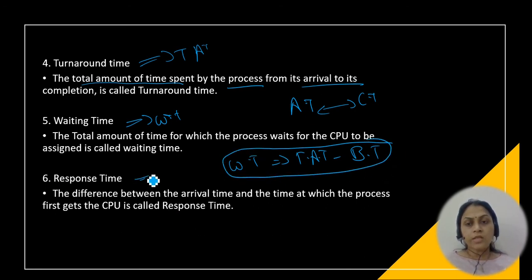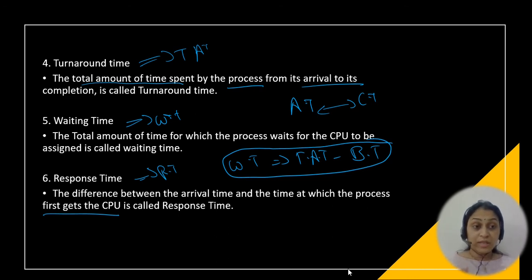Okay, so next is the response time. The difference between the arrival time and the time at which the process first gets the CPU is called the response time. First gets the CPU. Remember this point. The difference between the arrival time and the time at which the process first gets the CPU is called the response time.